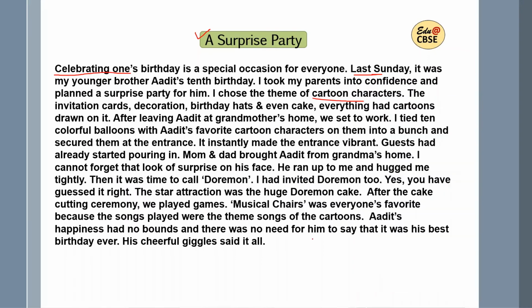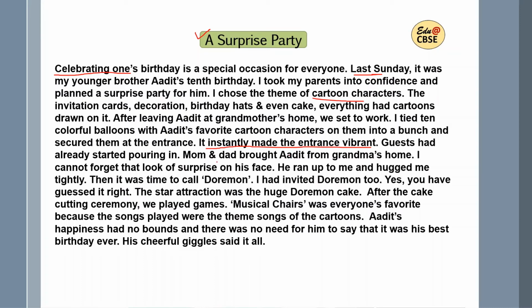It instantly made the entrance vibrant. Now this line, it instantly made the entrance vibrant, is something that you can call a treat for the senses. So you can imagine when you read this how the balloons must look at the entrance. Guests had already started pouring in. Mom and dad brought Adit from grandma's home. So now all the preparation was done.